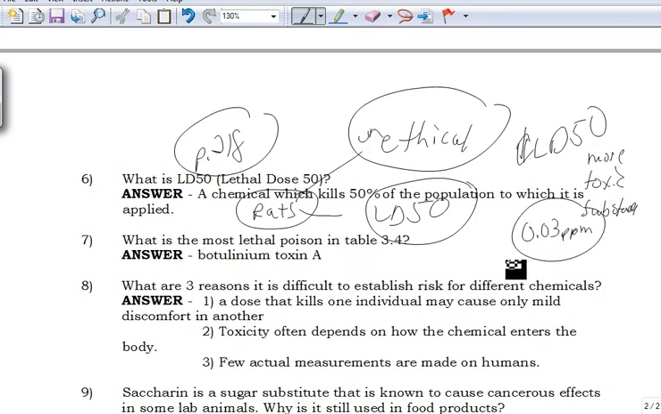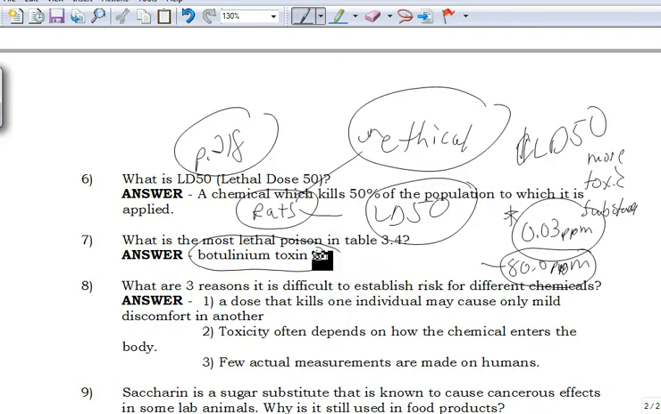Well, what if something has an LD50 of 80.0 parts per million? Which one is more lethal? This one, because look at how much smaller it can be to kill 50%. You need a lot more of this chemical to kill 50% of the population. You only need a tiny bit of this. So the smaller the LD50, the more lethal it is, because you only need a little dose of it. What is the most lethal?